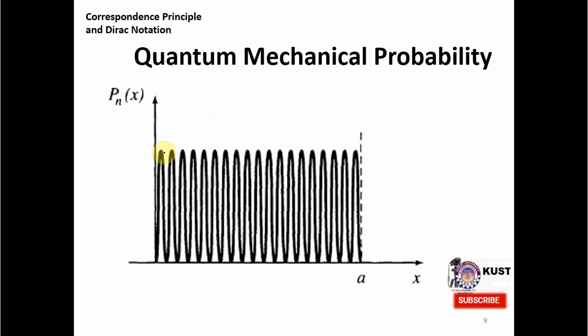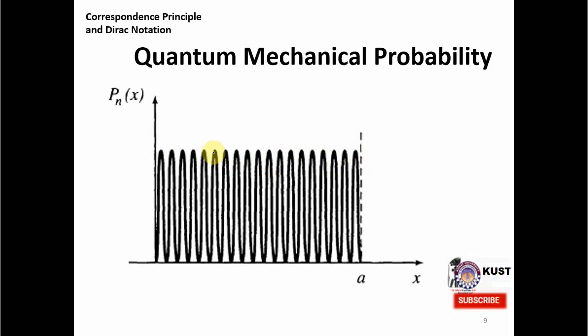So probably this is the case of 1, 2, 3, 4, 5, 6, 7, 8, 9, 10, 11, 12, 13, 14, 15, 16, 17, 18, 19, 20, 21. So it is roughly speaking P20, and in case of P20 you can see the 20 peaks over here.